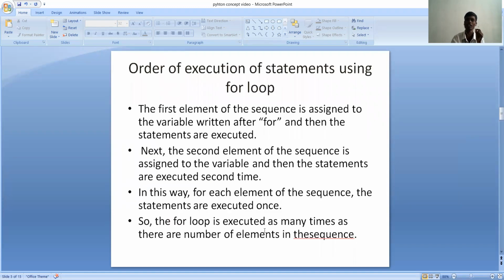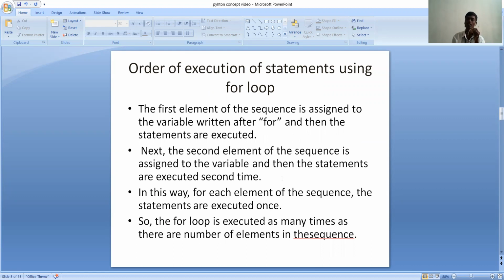Order of execution of statements using a for loop. We all are aware that Python works on an interpreter. So for getting an output, the order of execution is most important. While using a for loop, the first element of the sequence is assigned to the variable written after for, and then the statements are executed. Next, the second element of the sequence is assigned to the variable, and then the statements are executed a second time.